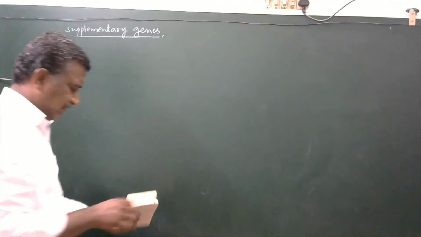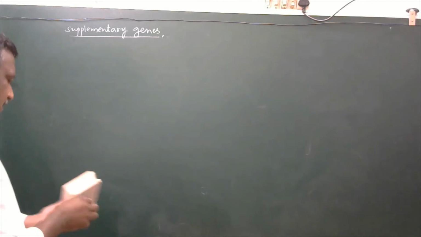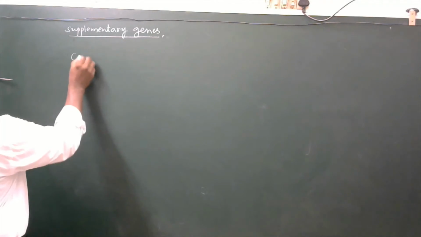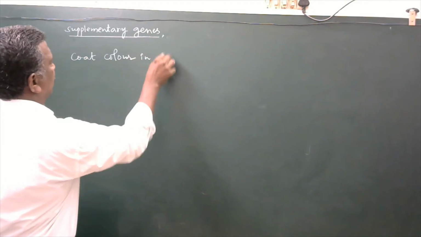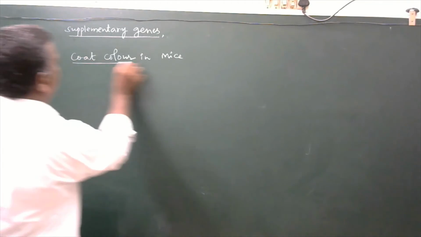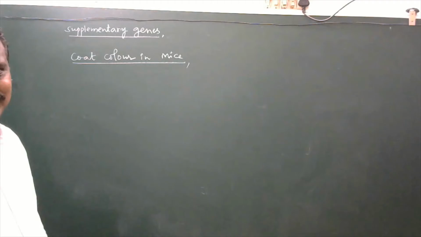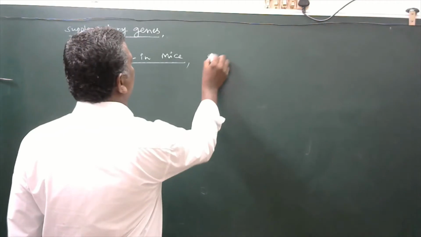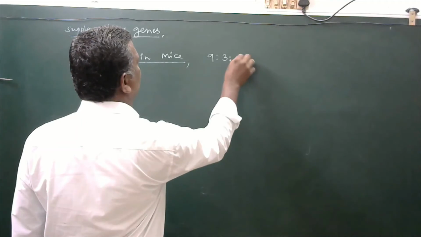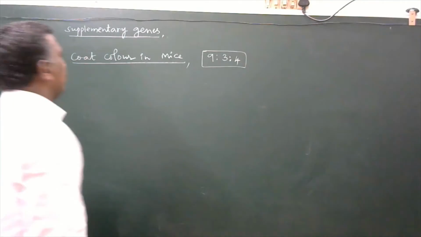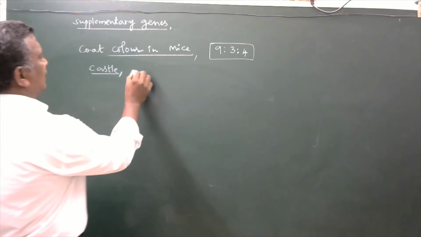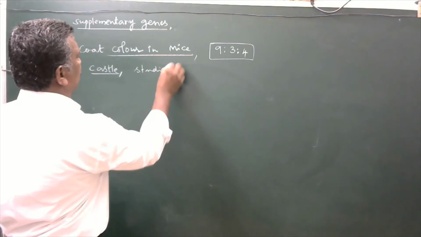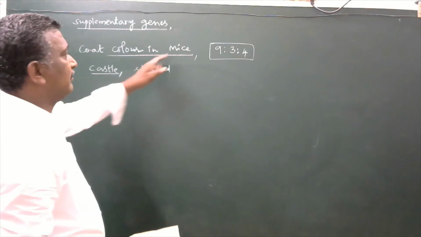Now one more example is available for this one. That is coat color in mice. Here the ratio will be 9 is to 3 is to 4. Cassill studied the inheritance pattern of coat color in mice.